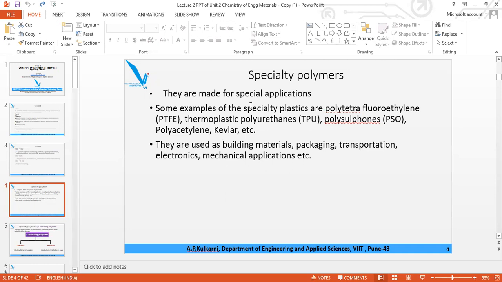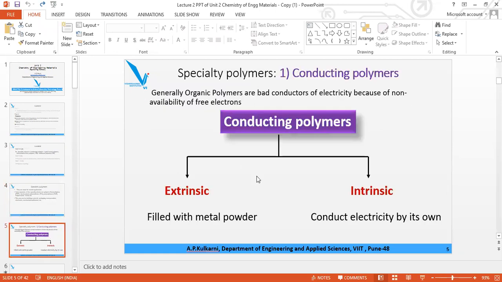Now, why are they important? Because they find their application in the construction work, in the packaging work, or transportation from one place to another, in electronics industry, in mechanical industry, and so on. These are just representative. In automobile industry also, these are important. So these polymers are important in electronic industries, mechanical industry, automobile industry, packaging, transportation, everything. Therefore, we need to study them.